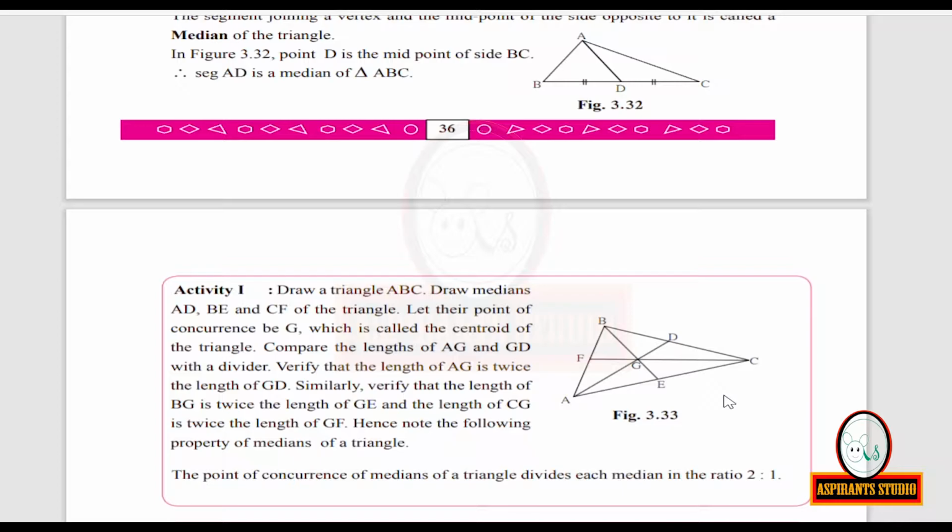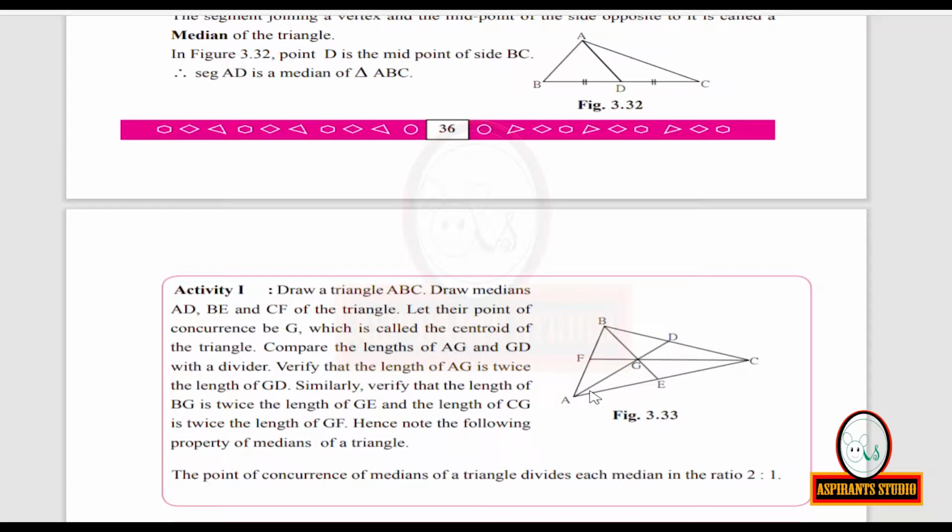Compare the lengths of AD and GD with a divider. Verify that the length of AG is twice the length of GD.